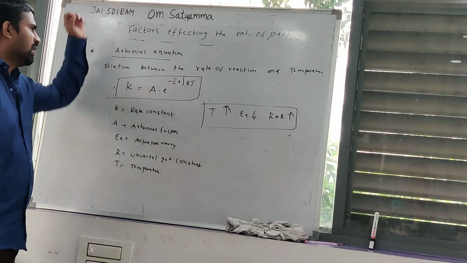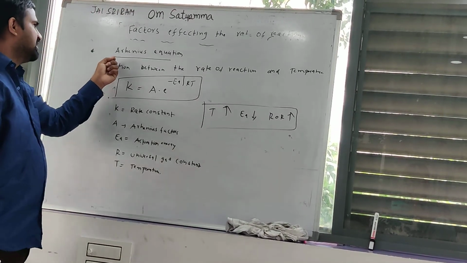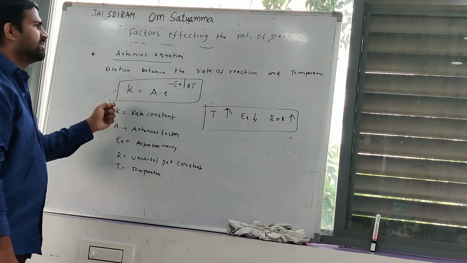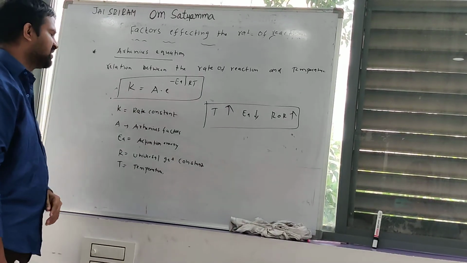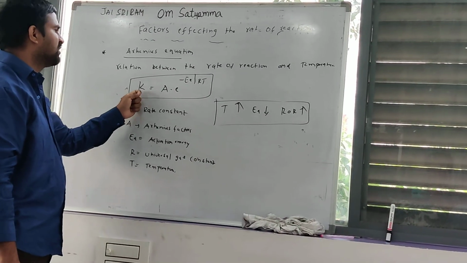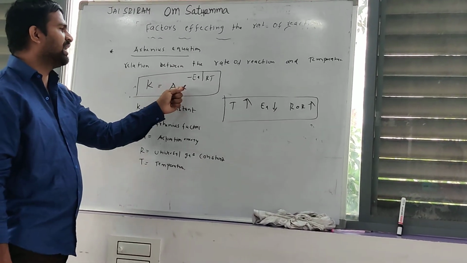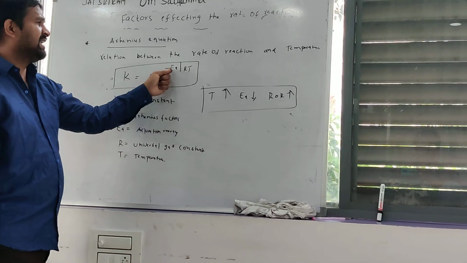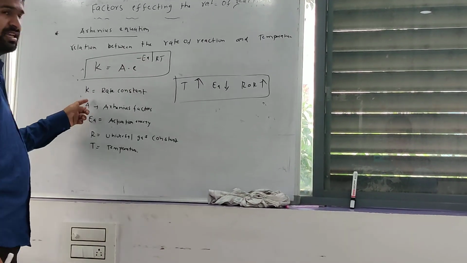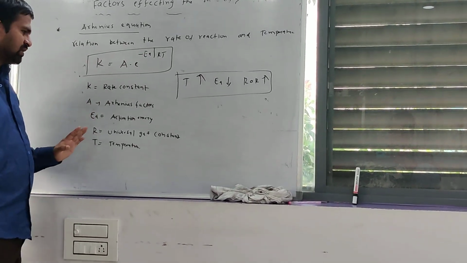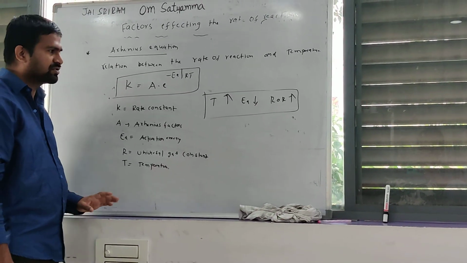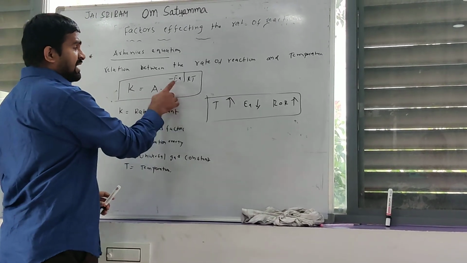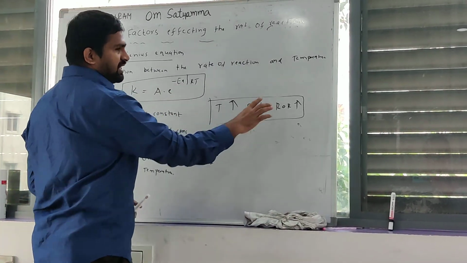Okay. The great scientist Arrhenius proposed the relation between the rate of reaction and temperature, that is called the Arrhenius equation. K is equal to A into e power minus Ea by RT. Here K is the rate constant, A is the Arrhenius factor, Ea is the activation energy, R is the universal gas constant, T is temperature. Temperature increases, activation energy decreases, then rate of reaction also increases.